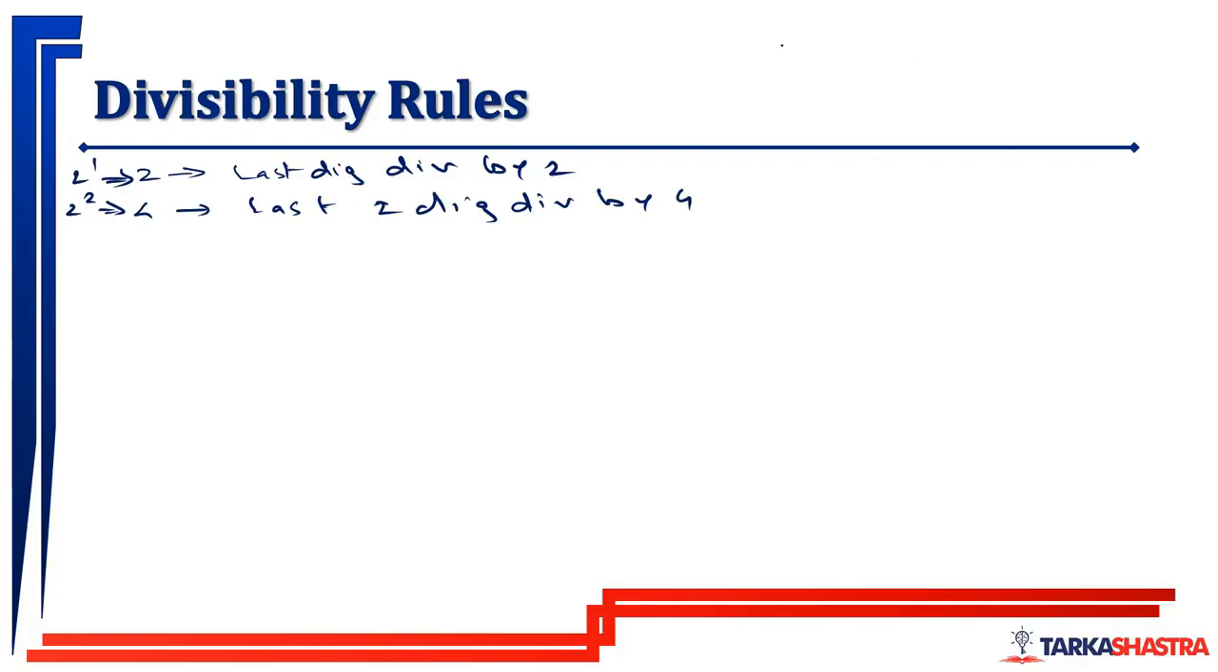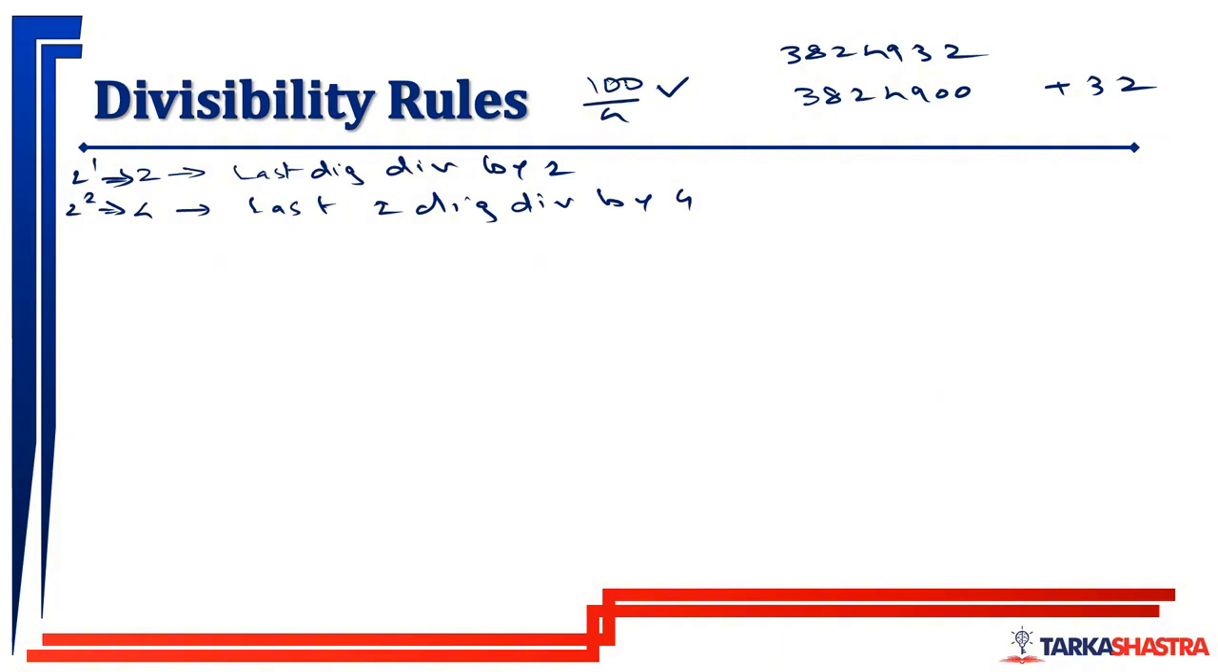कंसिडर एनी नंबर 3824932, है ना? Can I write it like this? 3824900 plus 32. Now 100 is divisible by 4. Yes or no? 100 is divisible by 4. So obviously all the multiples of 100 will be divisible by 4.